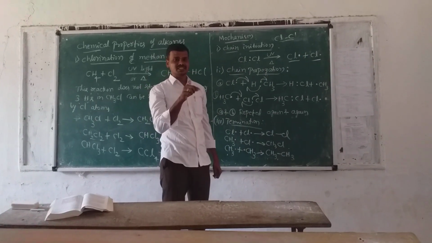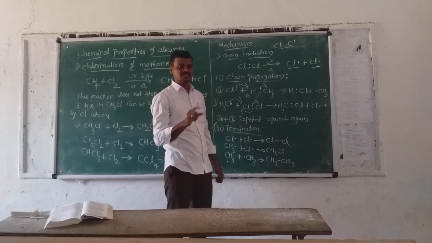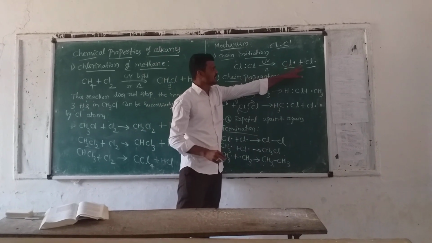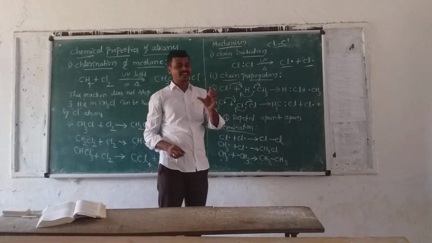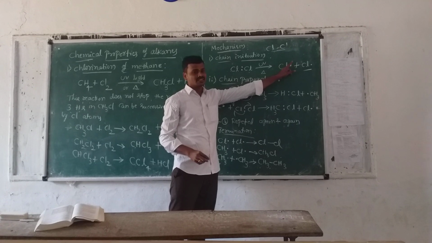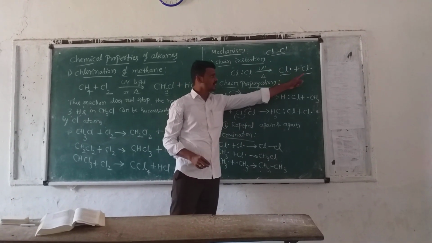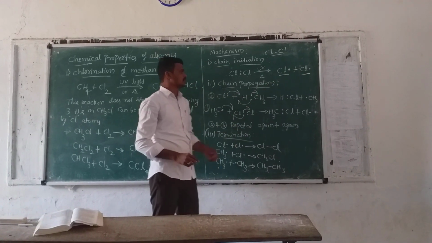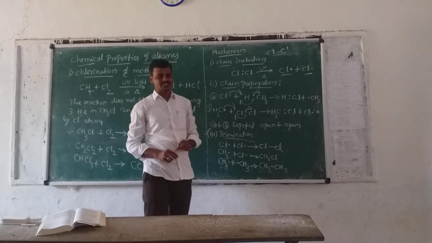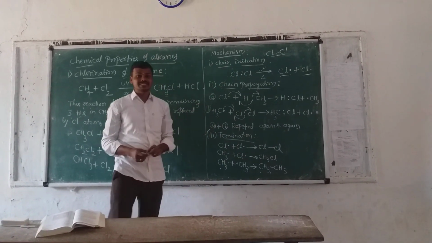The positive charge is an electrophile in organic chemistry, and the negative charge is a nucleophile. We show the dot, which is called a free radical. The chlorine with the dot is read as chlorine free radical. These chlorine free radicals are formed in the chain initiation step. Okay, next comes the second step.